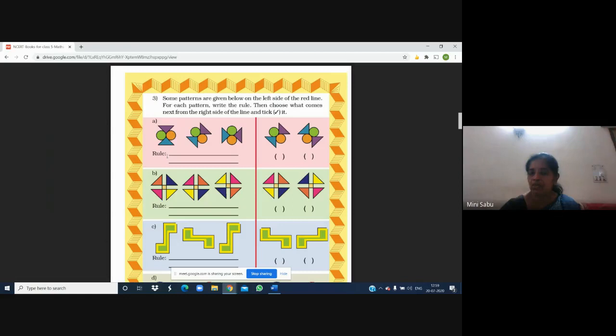So when you write the rule, what will you write? 1/8 turn. 1/8 turn is the same as a 45-degree turn also. Okay, and which direction? Clockwise direction. Clockwise direction has another name also, right turn. Okay, you can write it as 1/8 (45-degree) turn, clockwise or right turn.